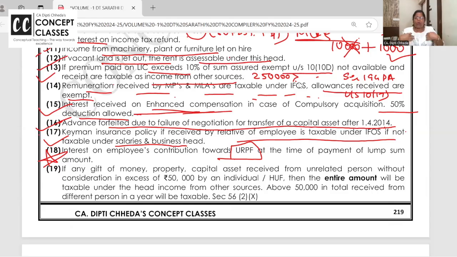But my own contribution to URPF is say 1 lakh, and on that I received interest. So 1 lakh is still not taxable. I have only contributed to unrecognized provident fund and got back money. That's not taxable. But 10,000, that is interest on employees' contribution, it is taxable in income from other sources.